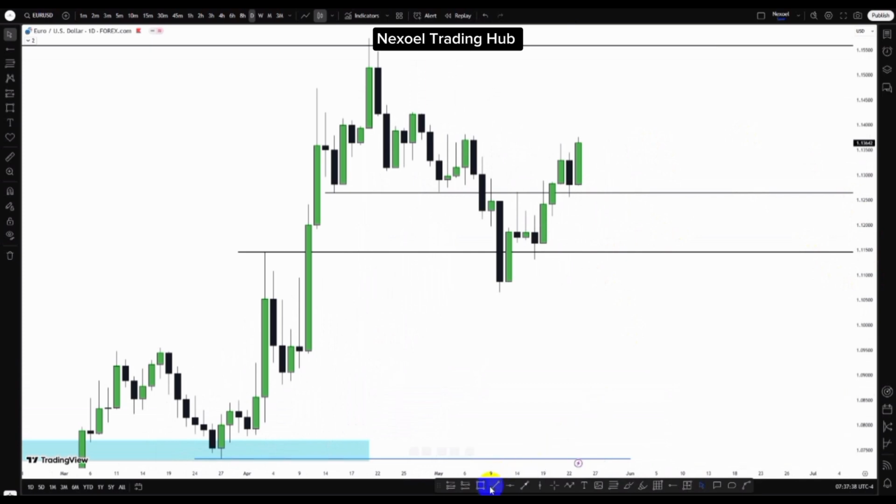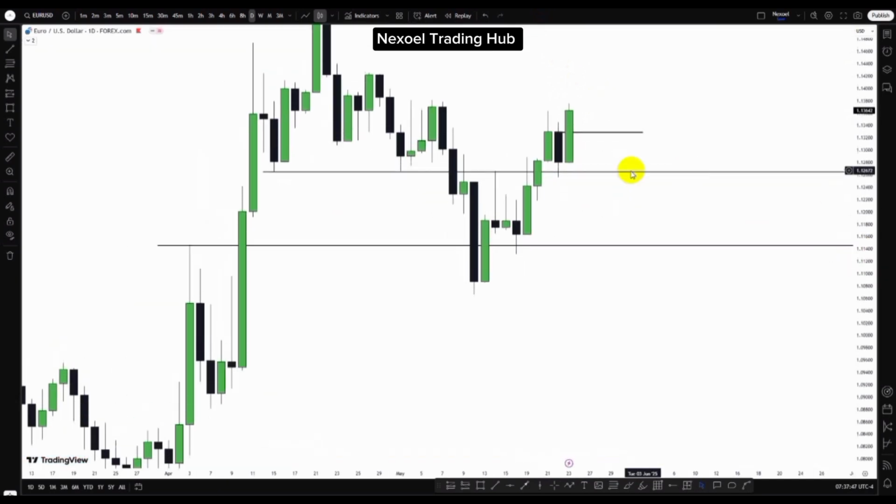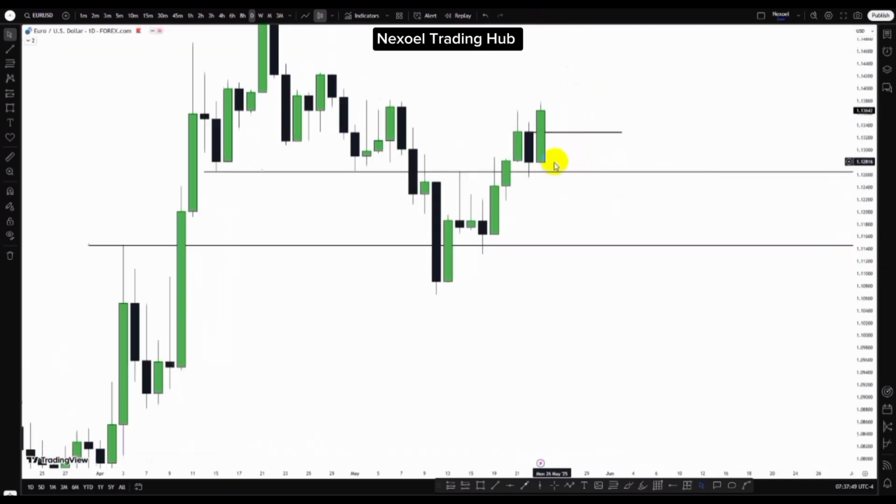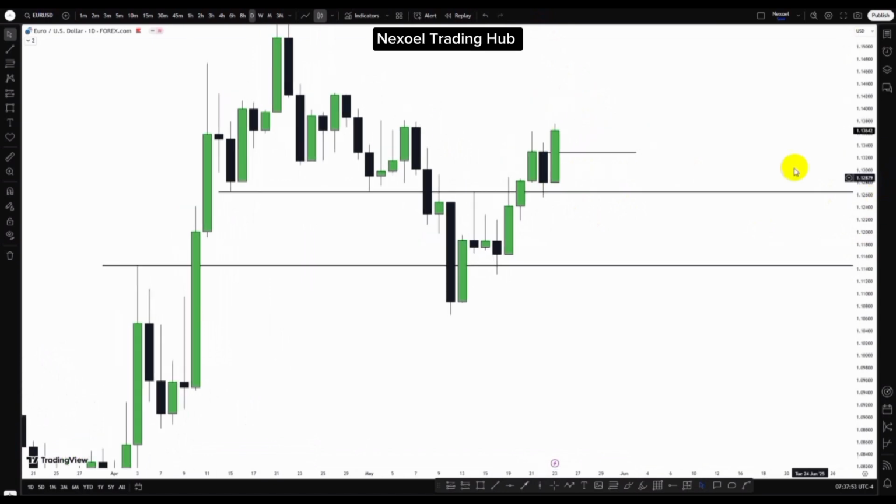So clearly what we have now is that price created here this daily bullish order block. So we have the sell movement here to the downside that took out this previous daily candle liquidity here, the low, and we had this bullish impulse to the upside.